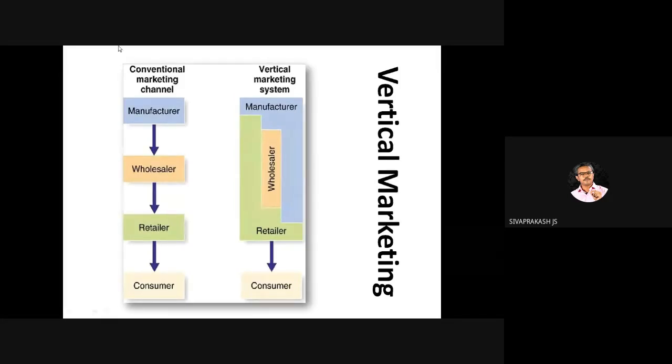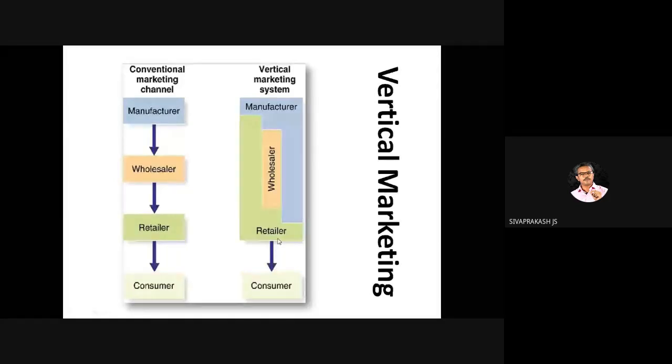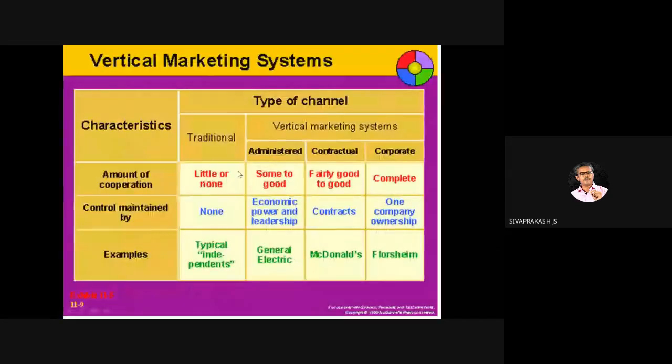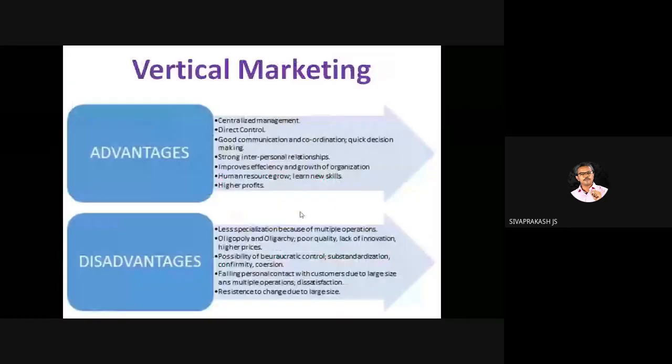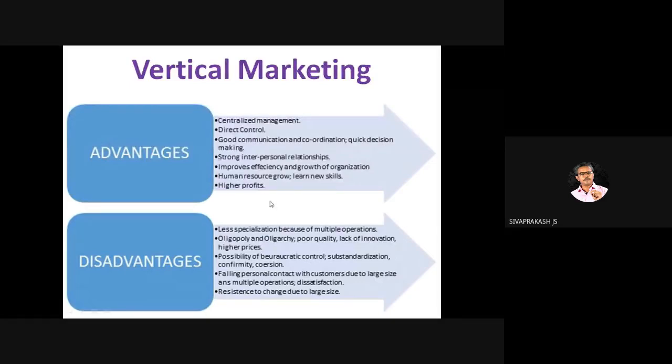For example, Reliance More, Reliance Fresh, Nilgiris. These things come under vertical marketing system, right? So it reduces your cost, your price, and increases your professional dispatch. So there are a number of advantages as well as disadvantages. Vertical marketing system, how it affects. Get to know what the advantages and disadvantages are. Please, the questions were already asked.